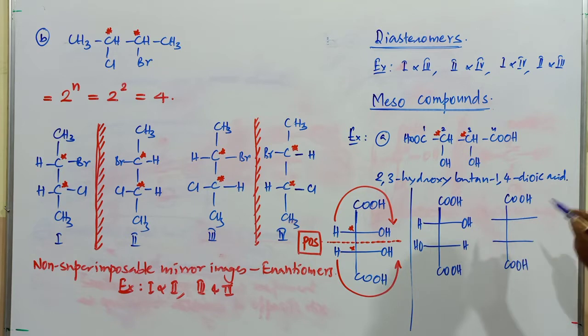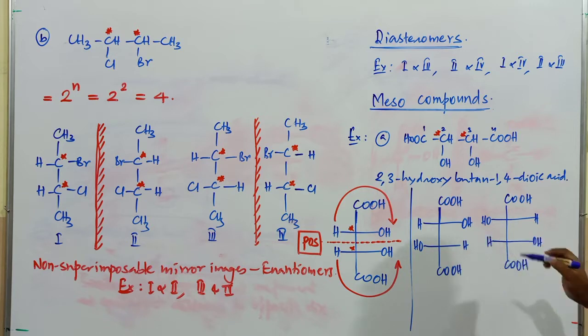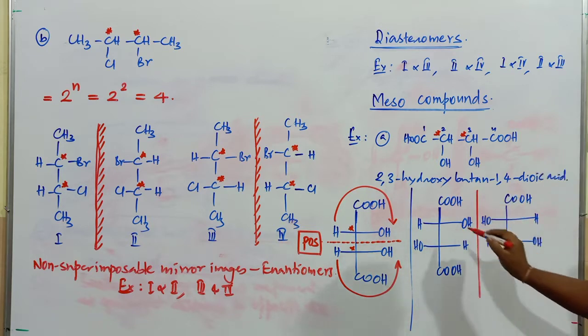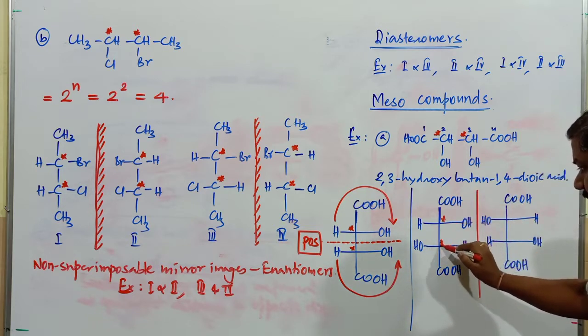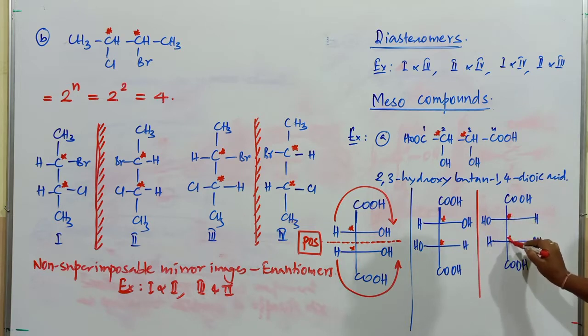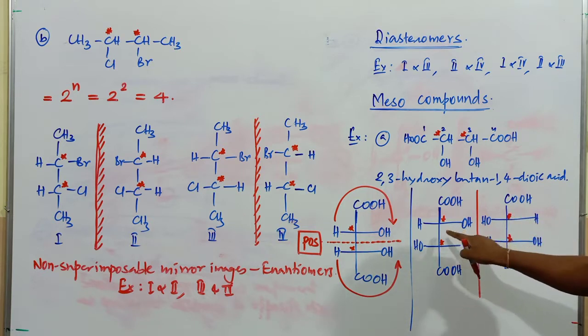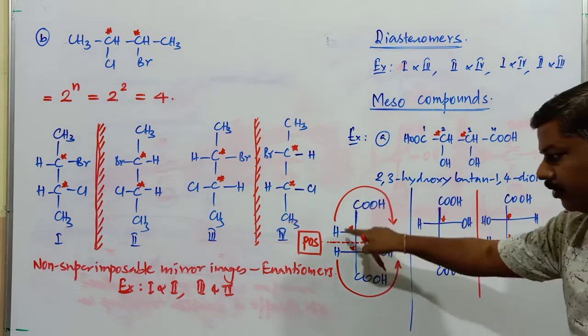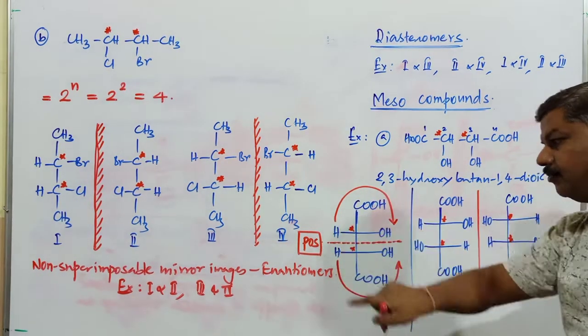Now if you observe this one, this becomes OH. This is H. This will be OH, and next one, this is H. In these two different isomers, this is a chiral carbon atom, this is a chiral carbon atom, here this is chiral, this is chiral. Concentrate here. These two isomers also have two chiral carbon atoms. But the earlier compound is optically inactive because of the presence of a plane of symmetry.